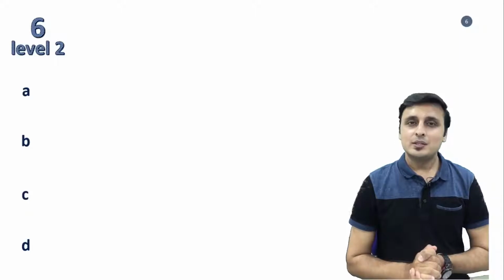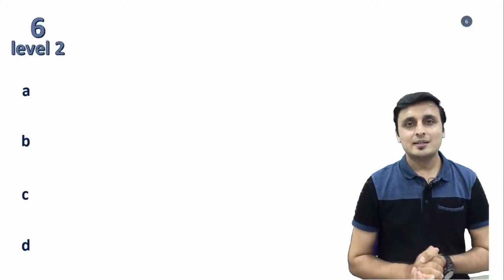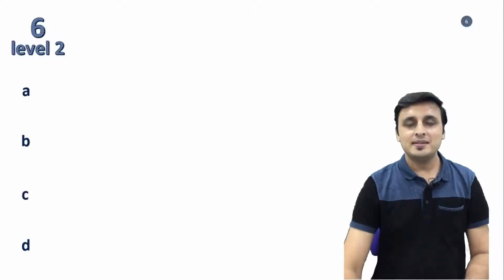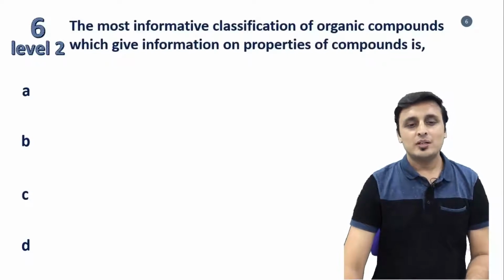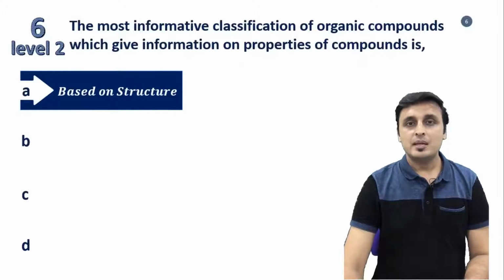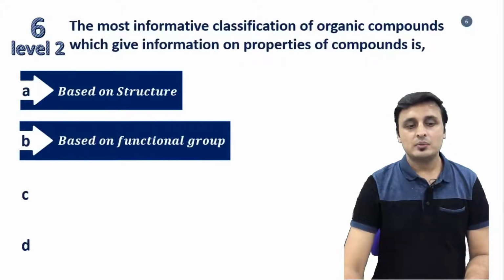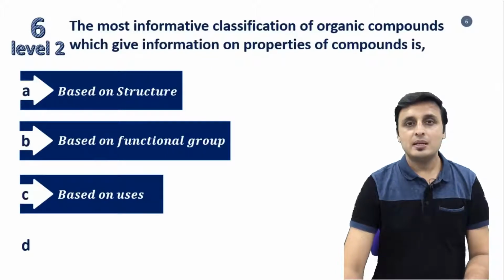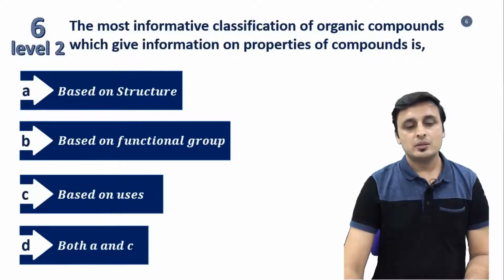Now presenting sixth question of the show. Question 6, level 2. The question is: the most informative classification of organic compounds which give information on properties of compounds is. Options are: option A, based on structure; option B, based on functional group; option C, based on uses; and option D, both A and C.